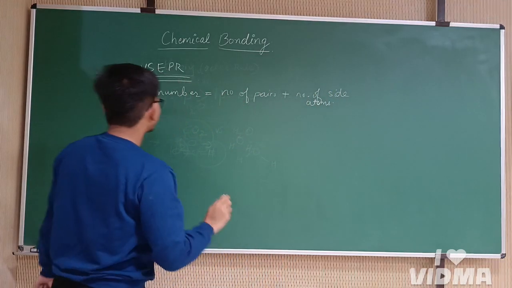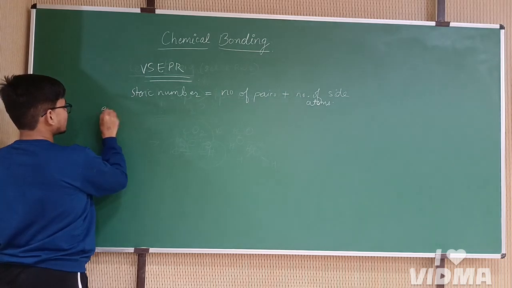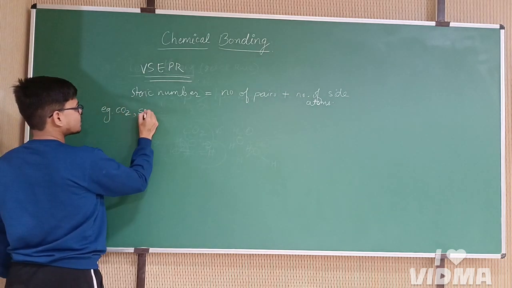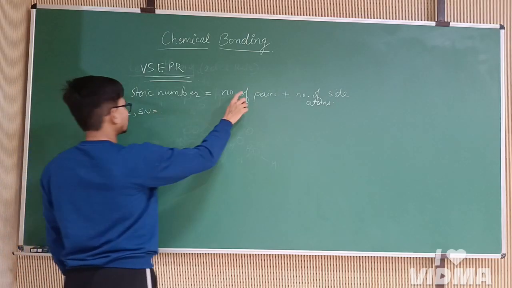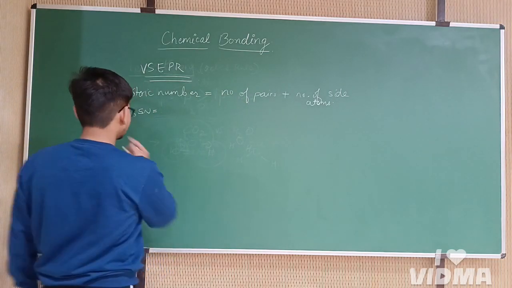For example, let's take CO2, where the steric number will be the number of lone pairs on the center atom plus side atoms.